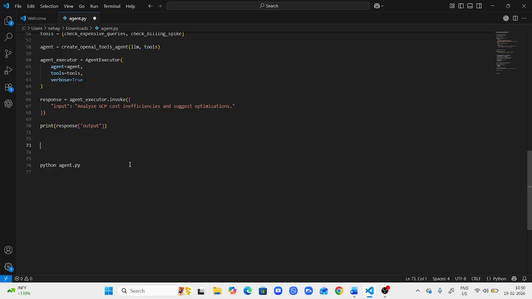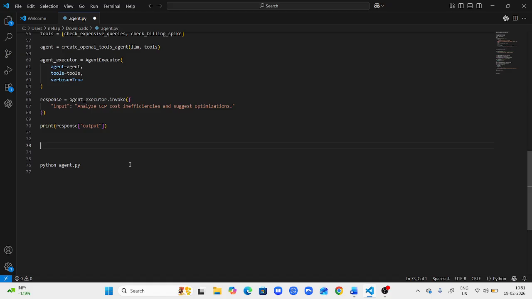Now, coming to the deployment. How will you deploy? I'll show you also. You can deploy on Cloud Run, or deploy directly on GKE, or run it daily by Cloud Scheduler or Pub/Sub. And if you are making it enterprise level, you can upgrade to an enterprise version by adding alerts, like Slack alerts or email alerts. Everything you can add here.